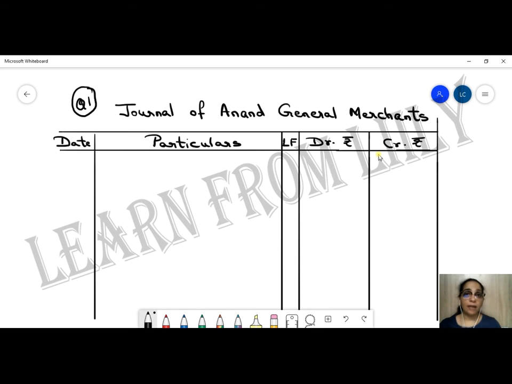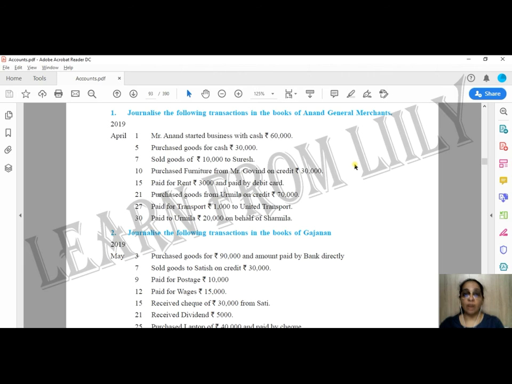While passing any entry, the thing that we have to remember primarily is that your debit amount should always be equal to the credit amount. You cannot pass two separate amounts in the debit and credit, otherwise your journal will not tally. So let's see one entry each, and then we'll post that is recorded in our journal appropriately.